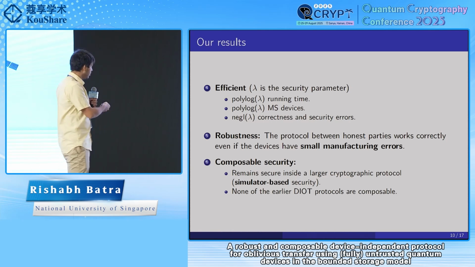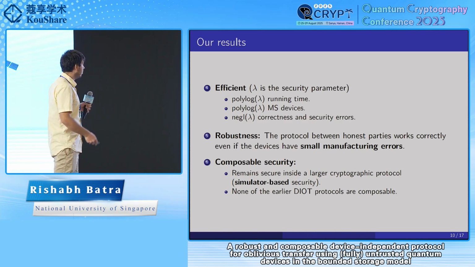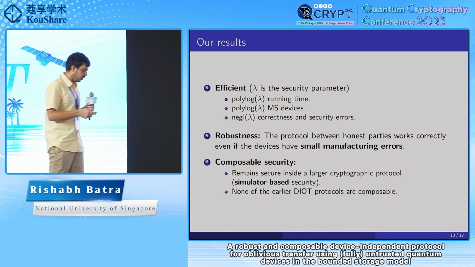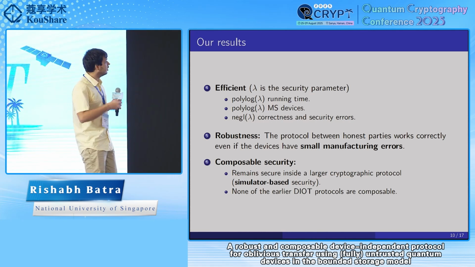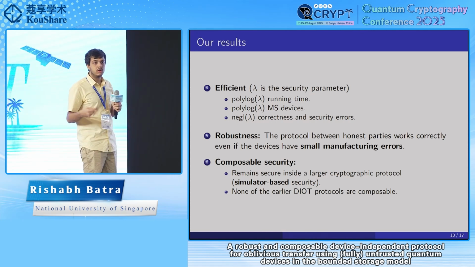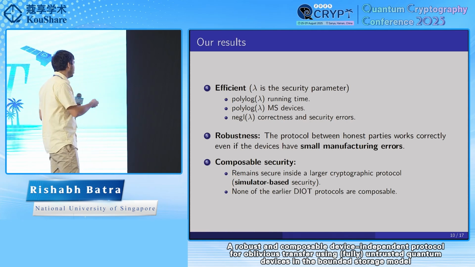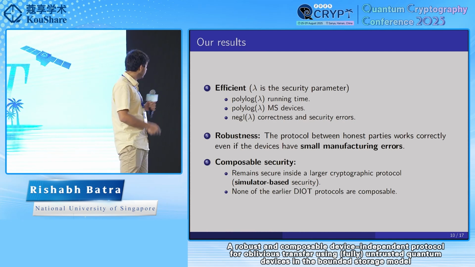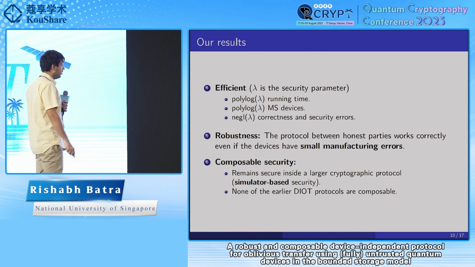So we also provide composable security, which means that if our protocol is used as a building block inside a larger protocol, even then the security guarantee should hold. And we provide simulator-based security for that, and then also prove a sequential composition theorem for that. And none of the earlier device-independent oblivious transfer protocols are composable.